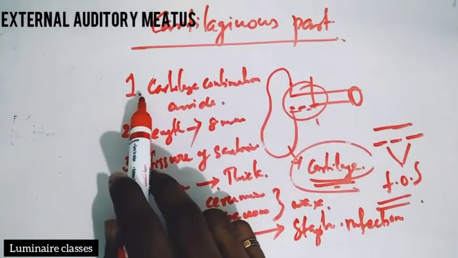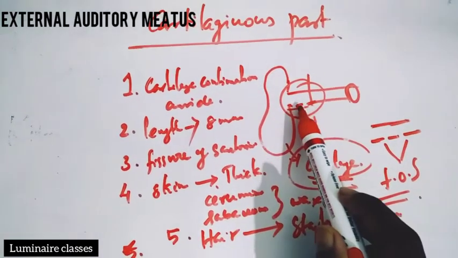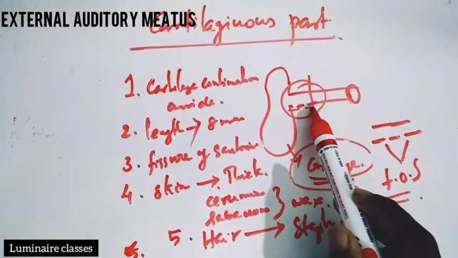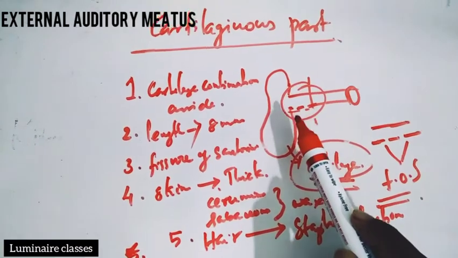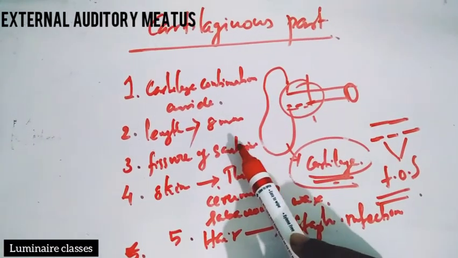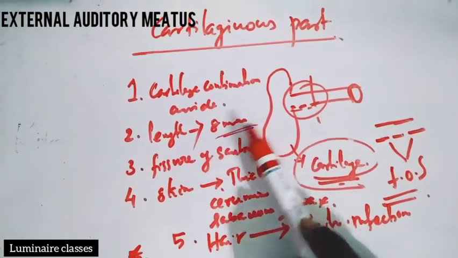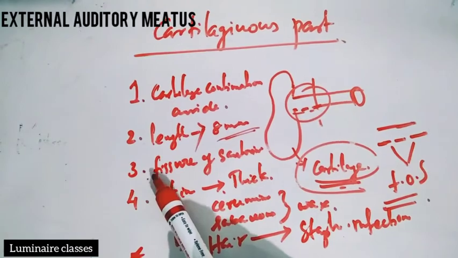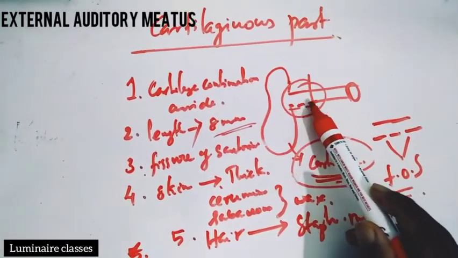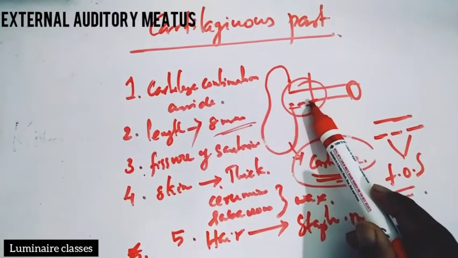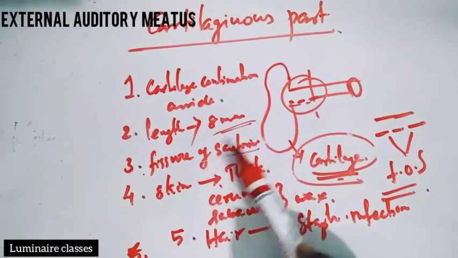So the first point is, as the auricle is also made up of cartilage, the cartilaginous part of the external auditory canal is the continuation of the cartilage of the pinna. Second is the length, which is 8 millimeter. And third, most clinically important, that we will discuss in a later session: fissures of Santorini. The anteroinferior portion of the cartilaginous part has deficiencies, which are called fissures of Santorini.